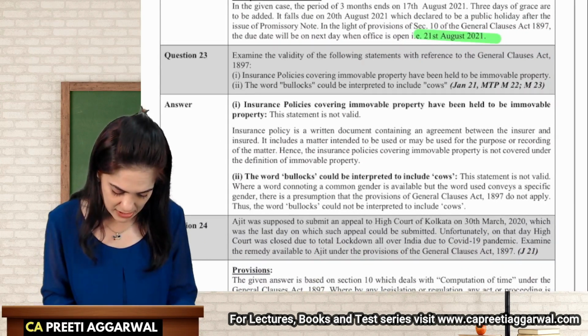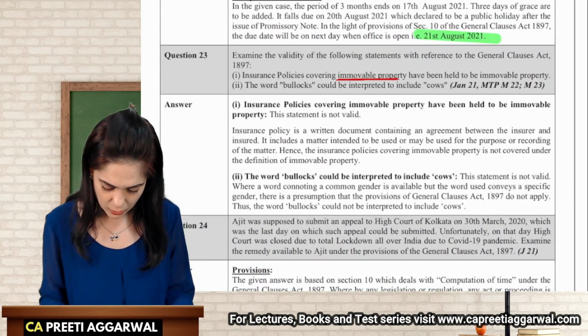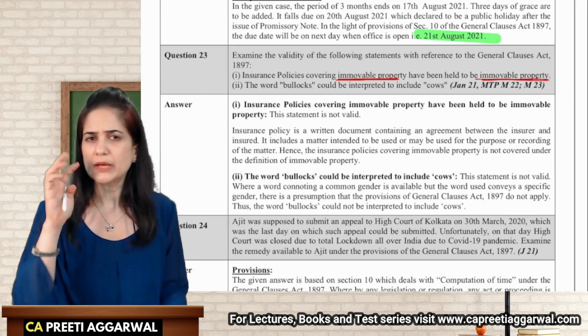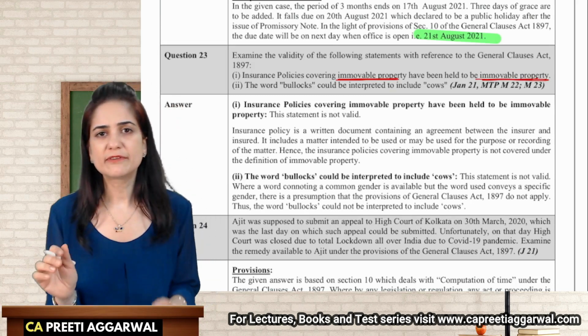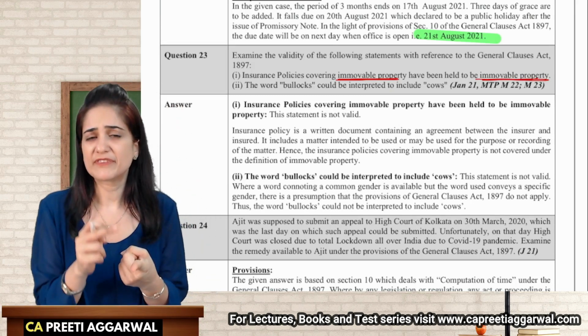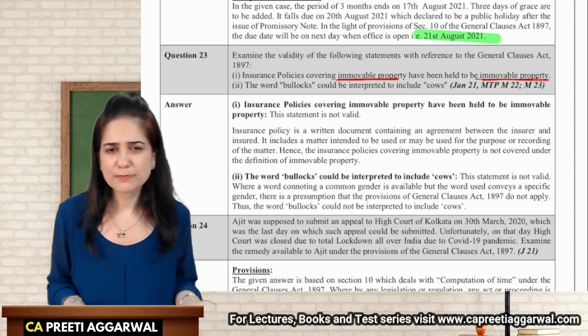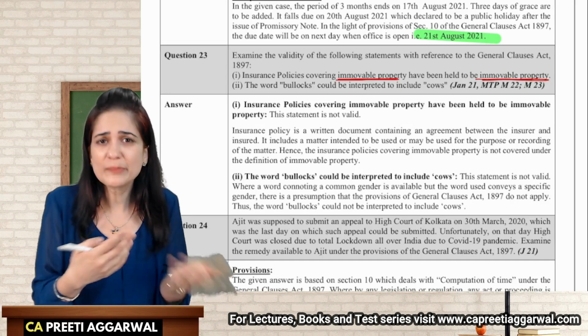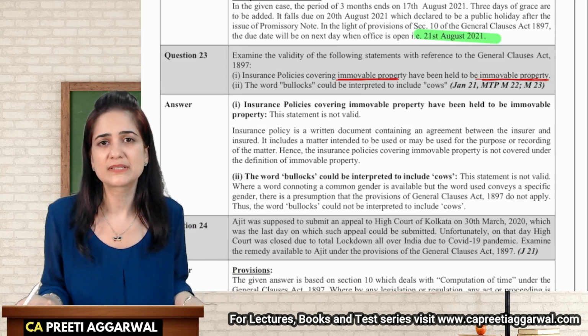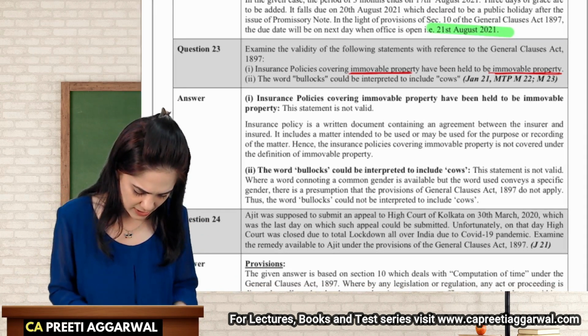Insurance policy covering immovable property are also immovable. No. See, immovable has been very clearly defined to include land, any benefit arising out of land, anything attached to earth. But insurance policy is just a right. It's an agreement. It's a written document between the parties. So it is not considered as immovable property.